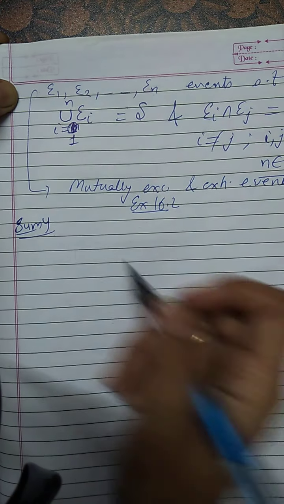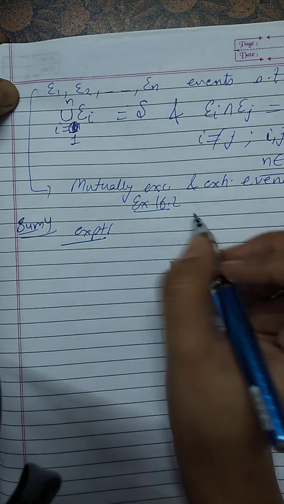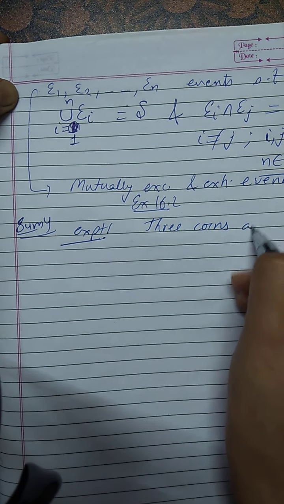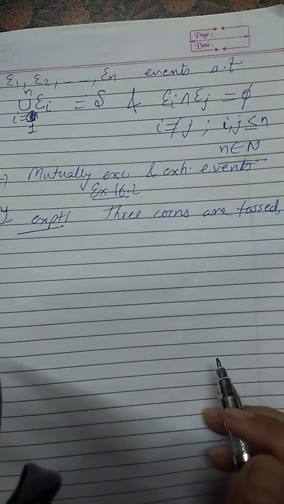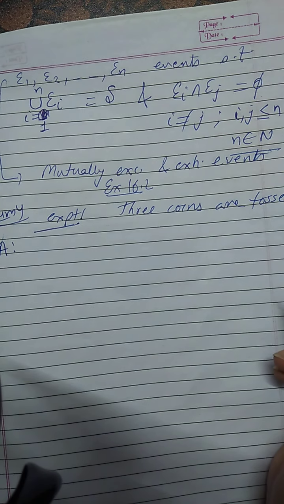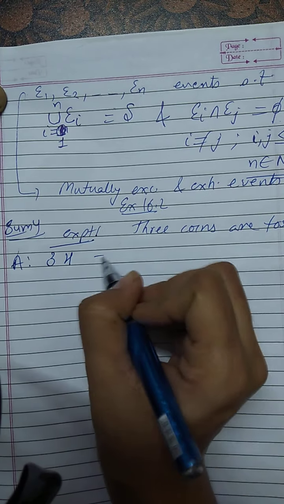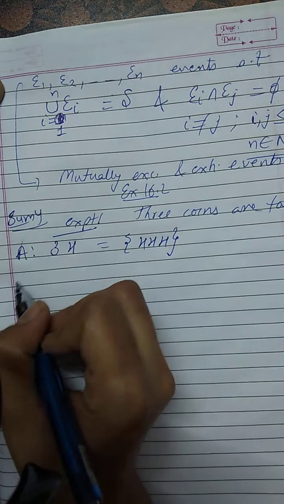So let us do this sum number 4 of exercise 16.2. The experiment is that three coins are tossed. When three coins are tossed, we will have 8 outcomes, or sample points. Now A is the event three heads show, so A will have HHH, only one outcome.